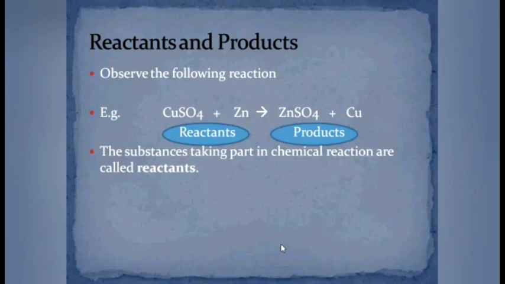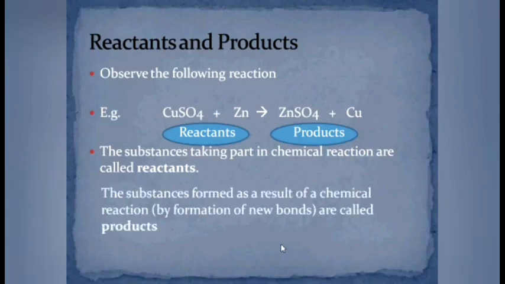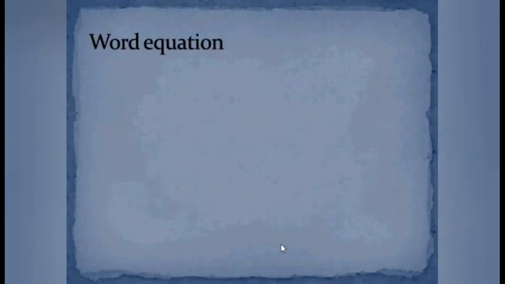And on the right hand side of the reaction arrow, there are the substances which are formed as the result of chemical reaction. They are formed by formation of new bonds in a chemical reaction. Such new substances are called as products. Now, after learning the definition of chemical reaction and its components, let us go to representation of a chemical reaction.